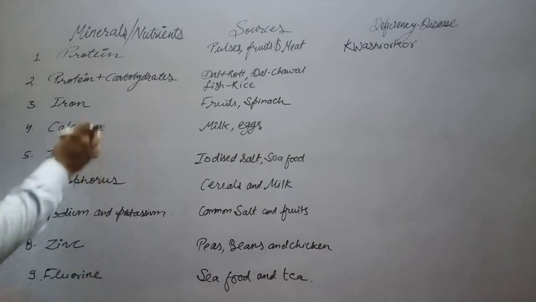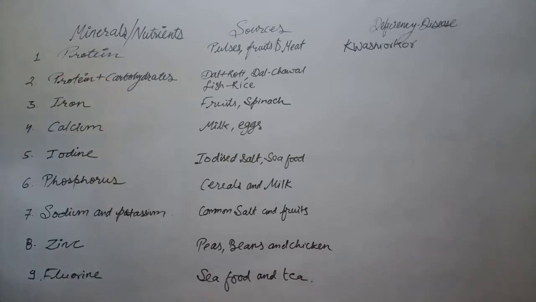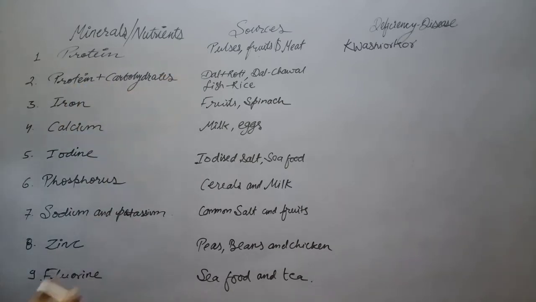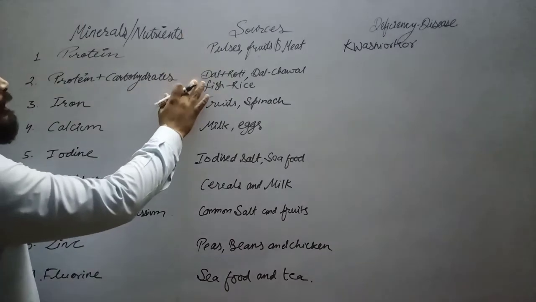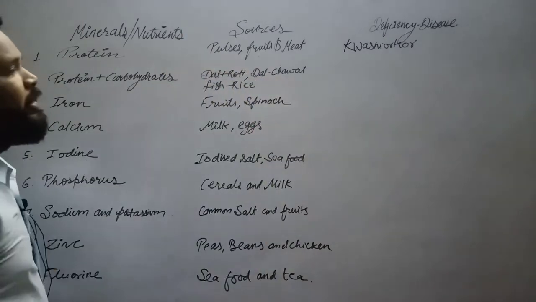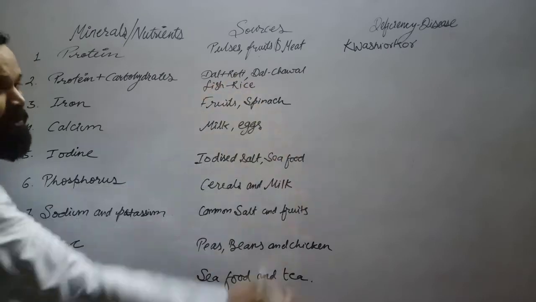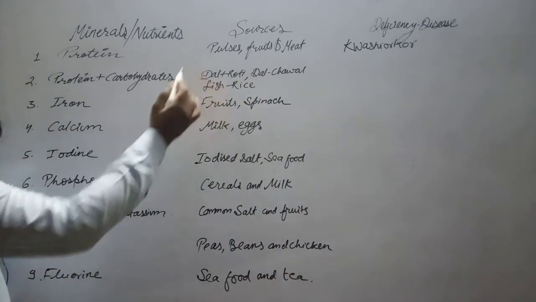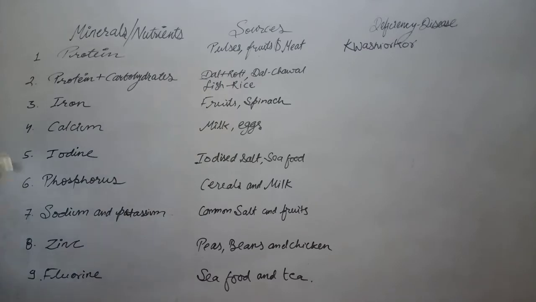This is a very dangerous situation where there is no protein and carbohydrates in our diet. From where can we get both? Yes, we are lucky enough, fortunate enough, that we have everything in our diet, like dal roti, dal chawal, and fish rice, especially popular in South India. Dal and fish are the protein sources, and the roti and the rice are carbohydrate sources. So carbohydrate and protein are required at the same time.